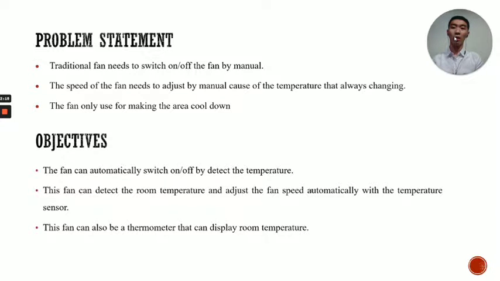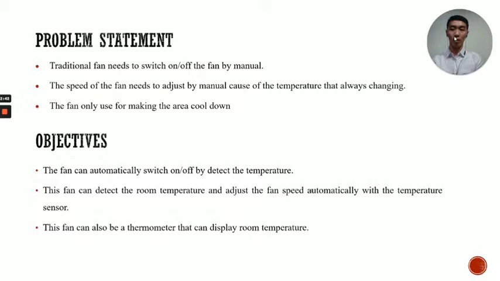Next, the problem statement is: first, the traditional fan needs to be switched on or off manually. The second is the speed of the fan needs to be adjusted manually because the temperature is always changing. The third one is the fan is only used for making the area cool down.